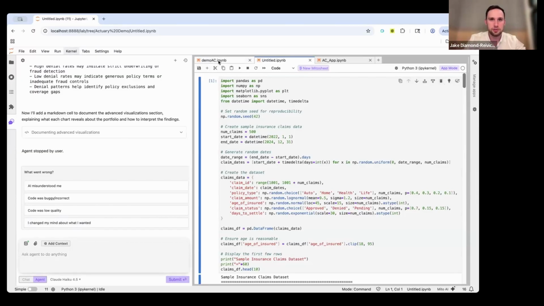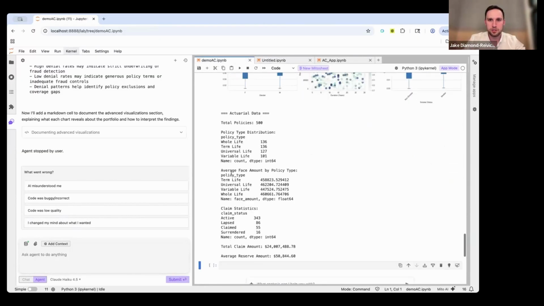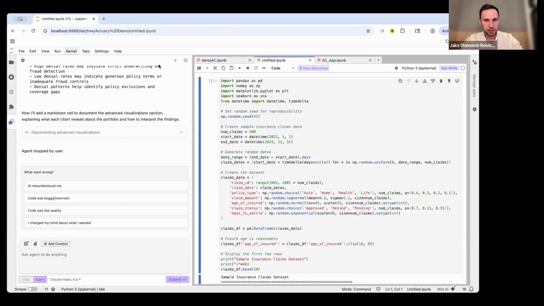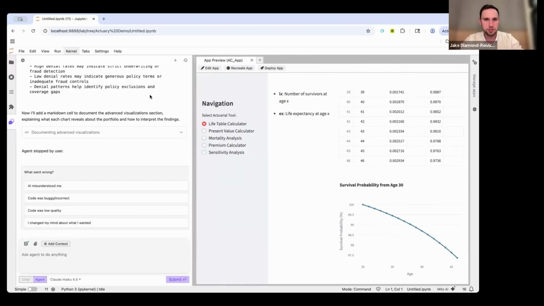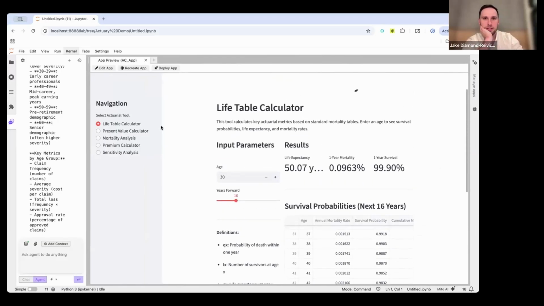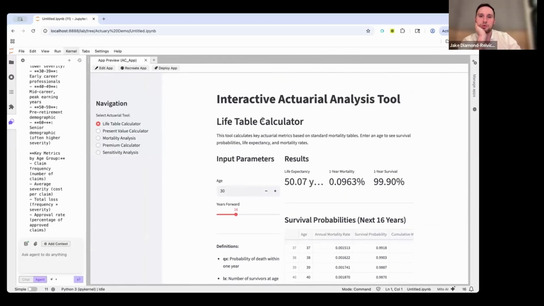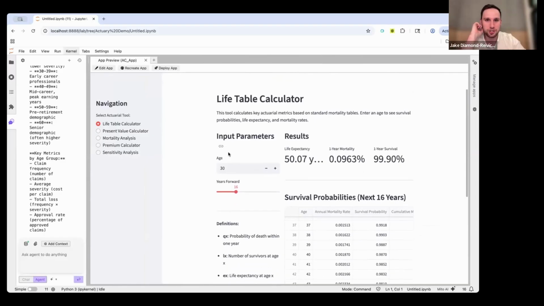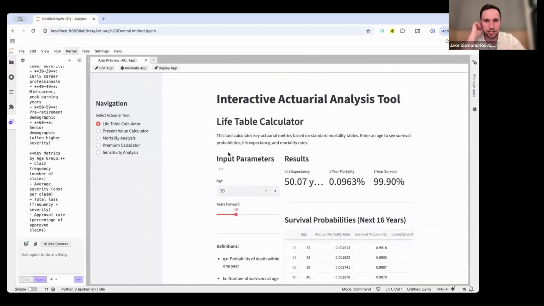So, for example, I have this notebook here. I could say, build me an app that does X, Y, or Z, and what that app will look like, if you just click app mode, is this. This is an app I had the agent build earlier, based on a notebook. This is an interactive actuarial analysis tool. This was built with one prompt, just by saying, build an interactive actuarial analysis agent. It's a dashboard, and it's all based on Python.